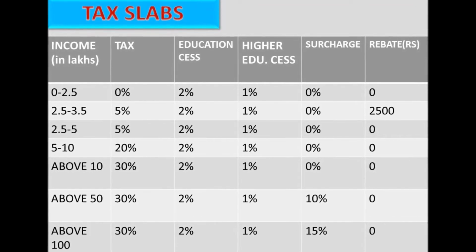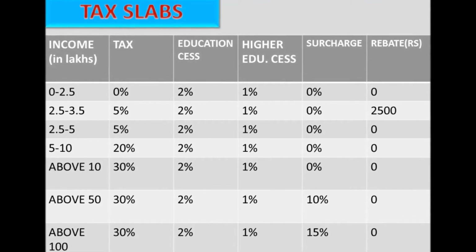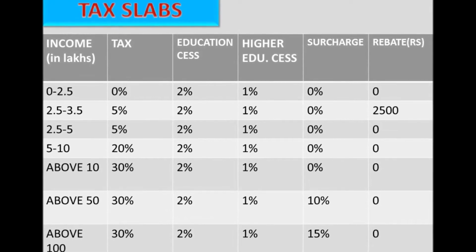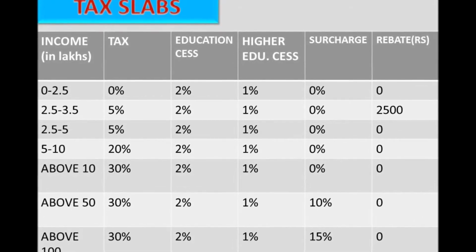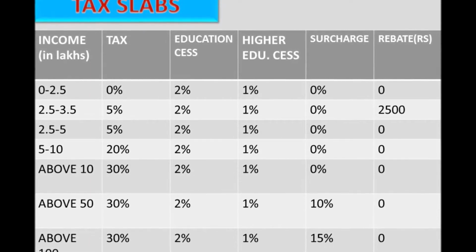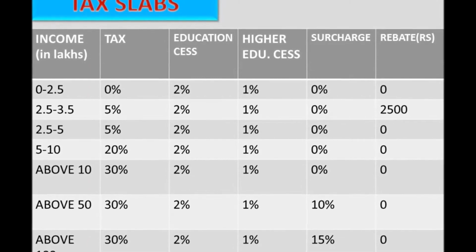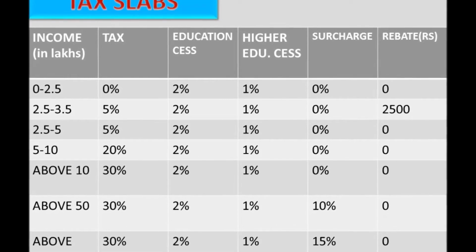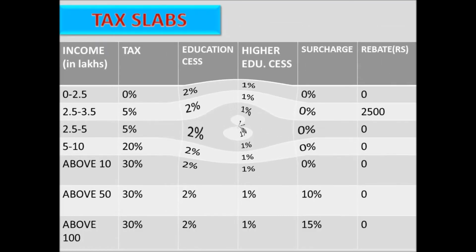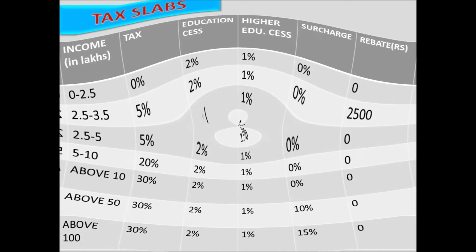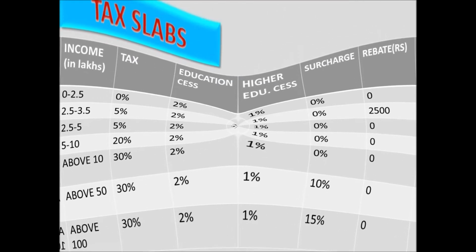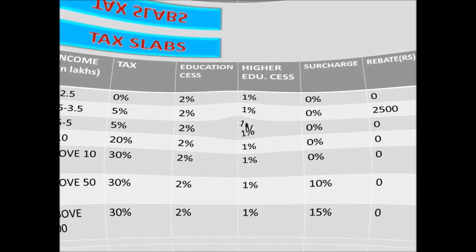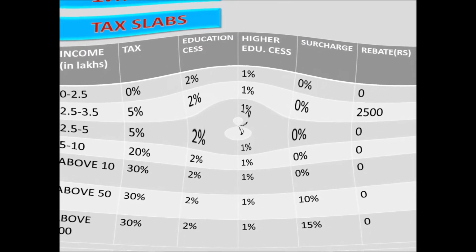This time the people expected it to be a populist budget because of the elections, but the government did it in a different way. Now the tax slab rate for the income group of 2.5 lakh to 5 lakh has been reduced from 10% to 5%, and the rebate of 5,000 rupees has been reduced to 2,500 rupees to avoid the duplication of tax benefit. Other subsequent tax slabs will get a benefit of 12,500 rupees.